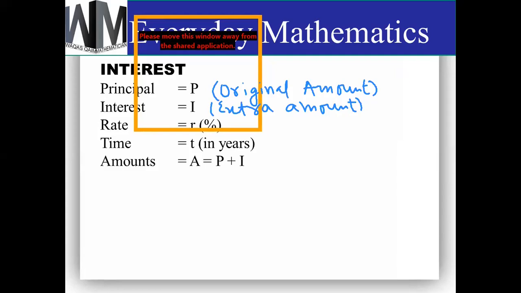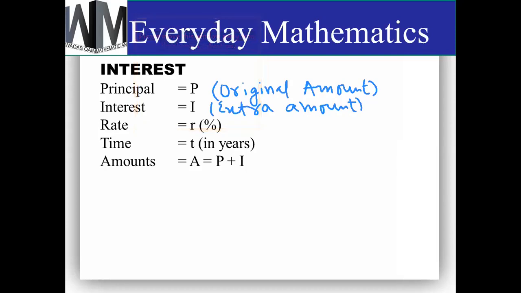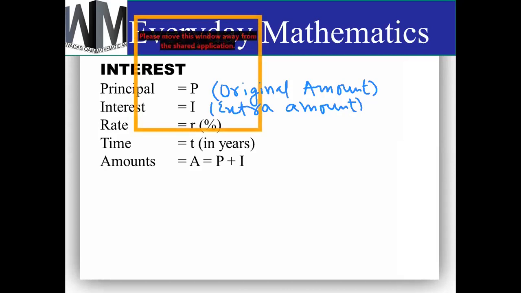Okay, so there is another term we use, which is amount. Amount means total amount. So the total amount we have to pay at the end of that duration, or at the end of the contract, is called amount, and it is represented by A. The amount is actually the sum of the original amount and the extra amount. So at the end of the contract, we have to pay the complete amount, which is the original amount and interest both.